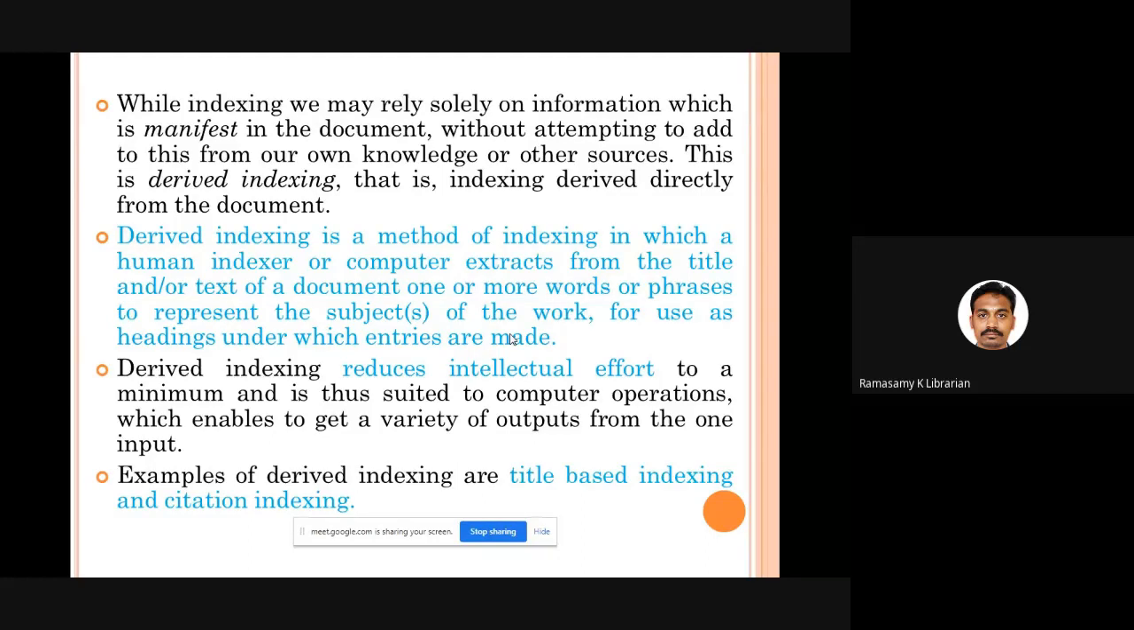For example, if you receive a book and you want to describe it in terms of subject keywords, these keywords will be taken only from the title of the book, the abstract, the table of contents, or the text, not from any subject headings. That kind of process is called derived indexing. Mostly we have two different kinds of derived indexing: title based indexing and citation indexing.